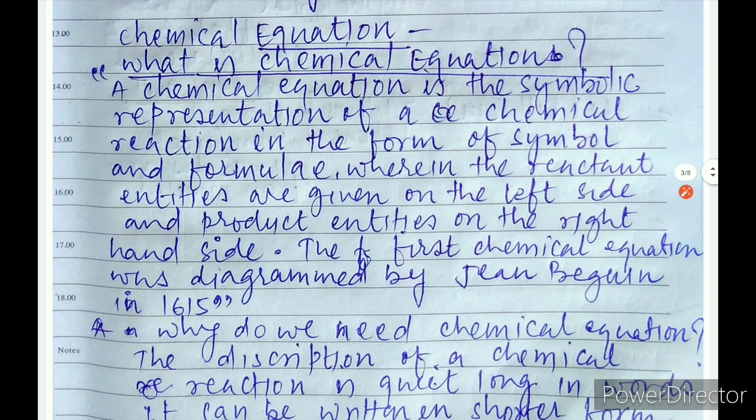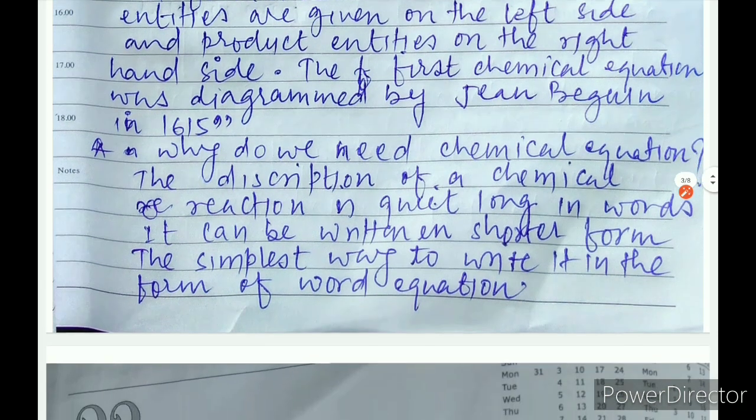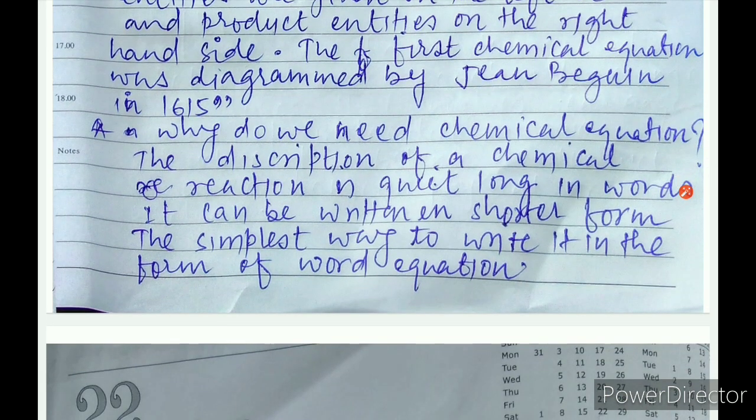So now the question is, why do we need a chemical equation? The description of a chemical reaction is quite long in words. It can be written in shorter form. The simplest way is to write it in the form of a word equation. If we use the simplest form, means formula form, it takes less time. It becomes less lengthy and you can write it again and again. If you are writing in words, magnesium reacts with oxygen and forms magnesium oxide, again and again, it takes time and it is also frustrating. So that is why we use formulas.